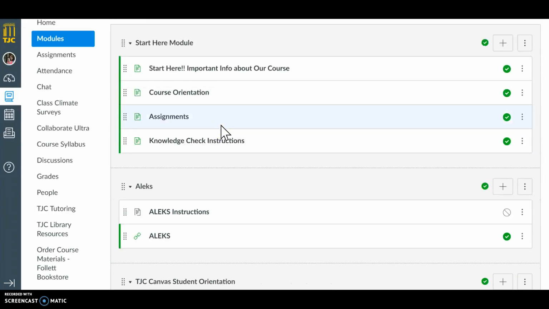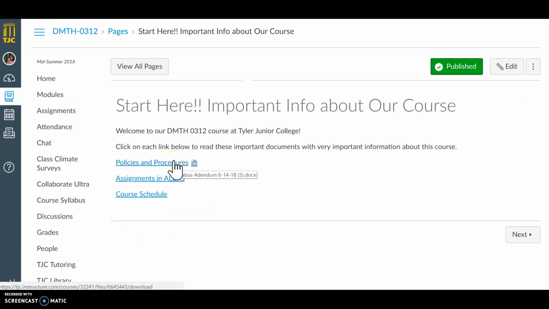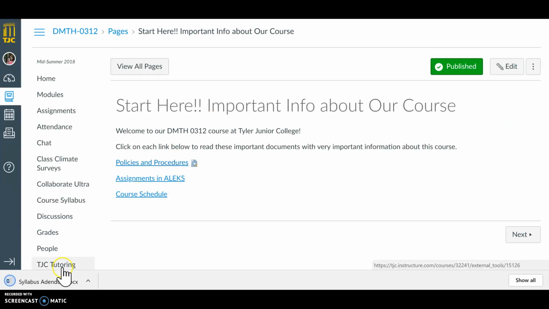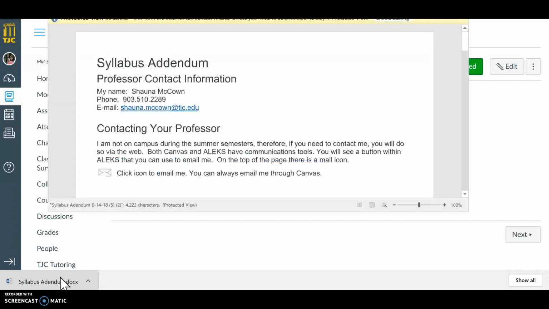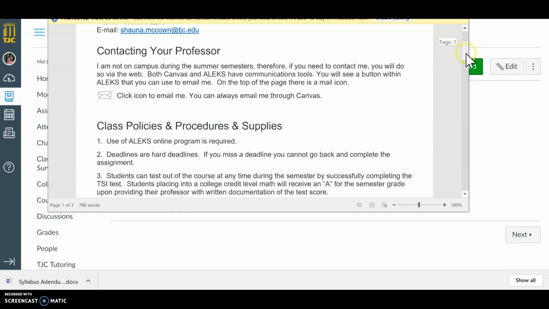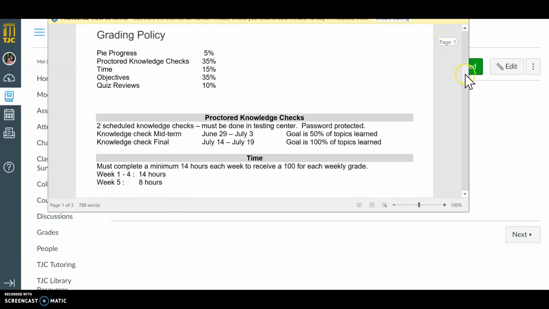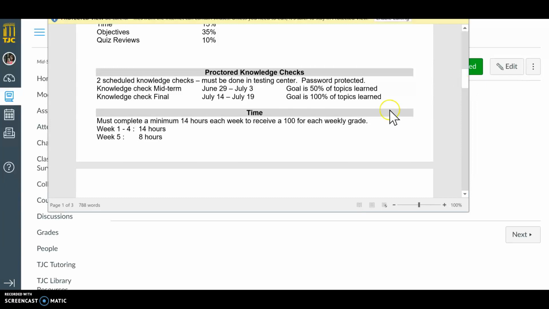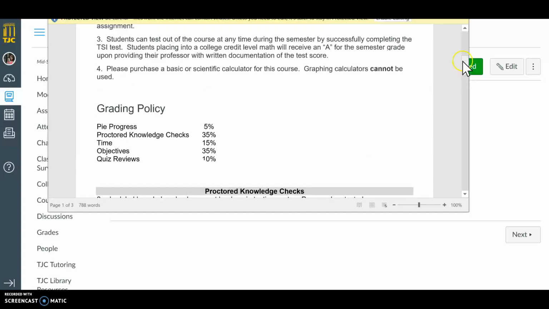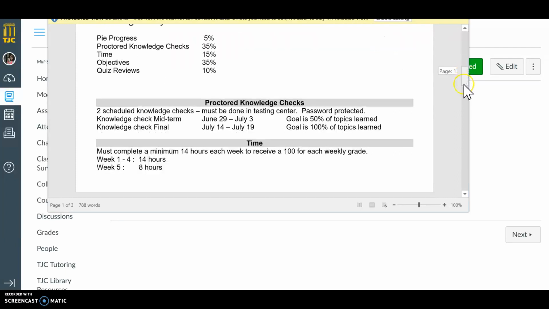Okay, so when you go to the Start Here, you can click on the Policies and Procedures, and then open that document, and you will be able to read through some things that you need to know: the grading scale, some due dates, your time, how much time you have to put in each week, how the course is broken up. Here's the breakdown for each percentage, what they're worth.